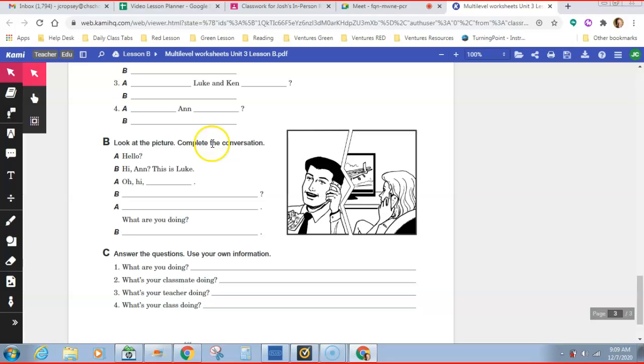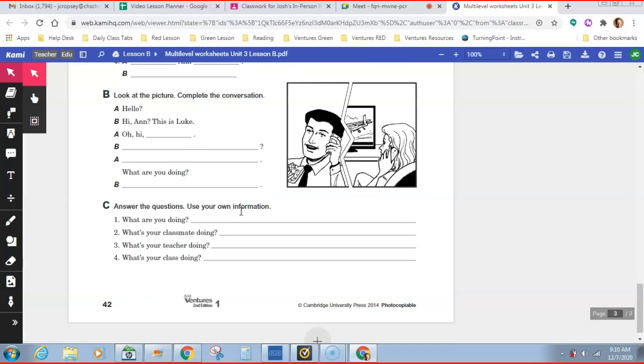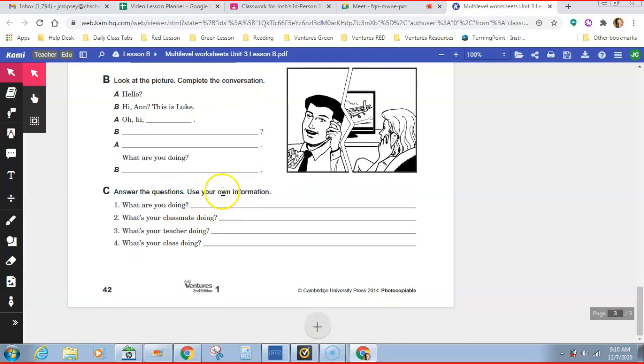Again, look at the picture, complete the conversation. So you got 2 people talking, okay? And then answer the questions, use your own information. What are you doing? What's your classmate doing? What's your teacher doing? What's your class doing?